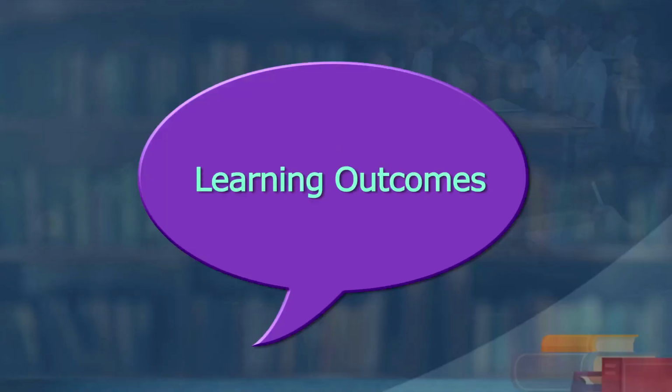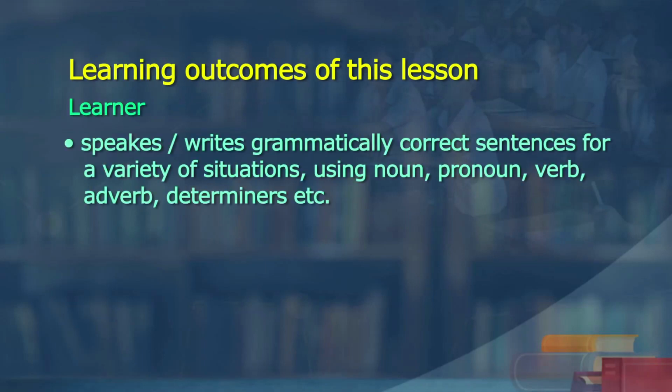In order to make you learners understand and draw your attention, we also have to meet the learning outcomes in each class. Also for the teachers and parents there, for your benefit and the learners' benefit, we are now displaying the learning outcome. The learning outcome is displayed at the end of the lesson, not in the beginning; in the beginning we set the objectives. Now here is the learning outcome of this lesson which appears on your screen. What is the outcome of this lesson? Each learner speaks, writes grammatically correct sentences for a variety of situations in any context.